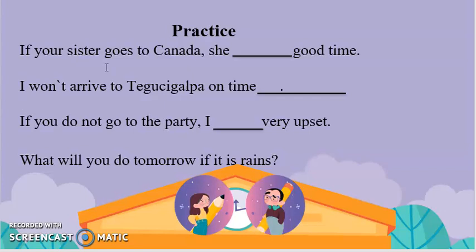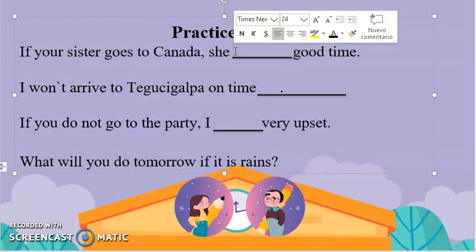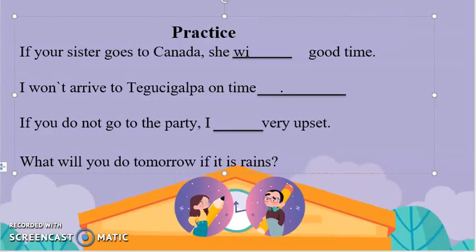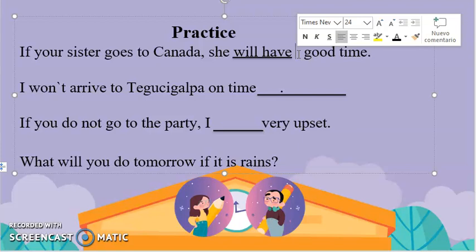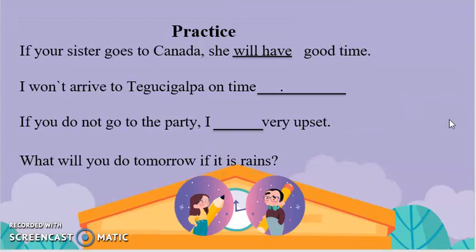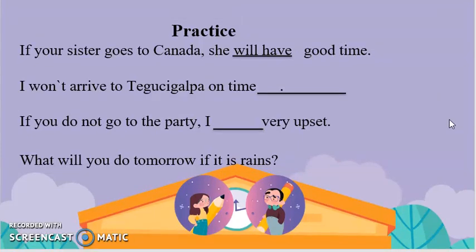Maybe here it is will have. Okay, if your sister goes to Canada, she will have a good time.